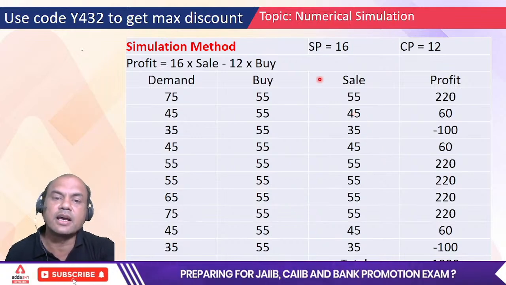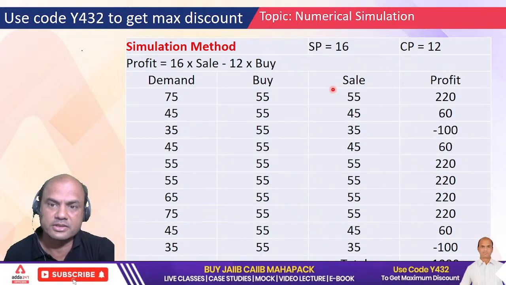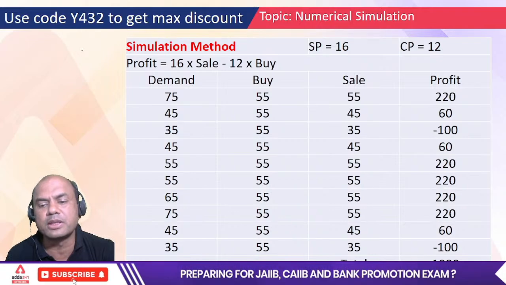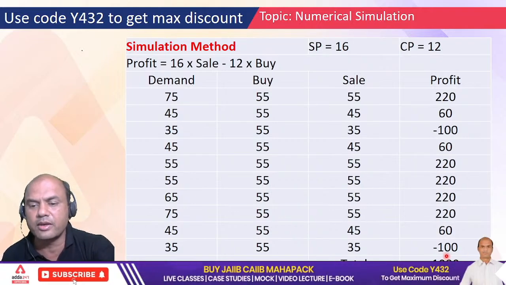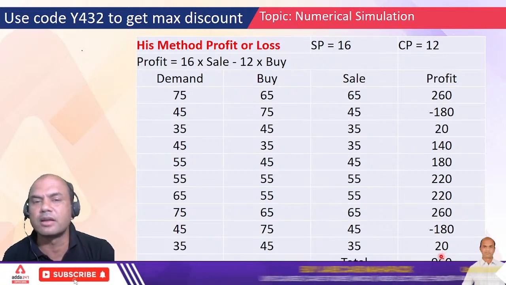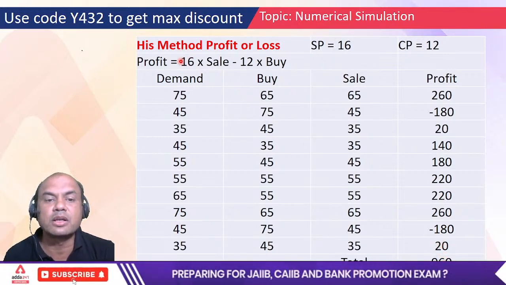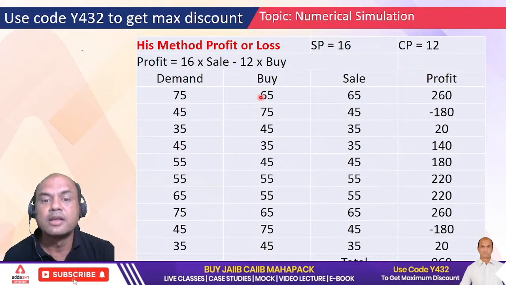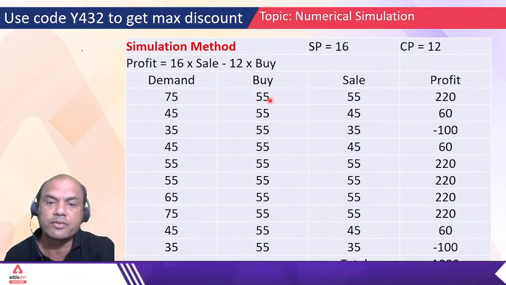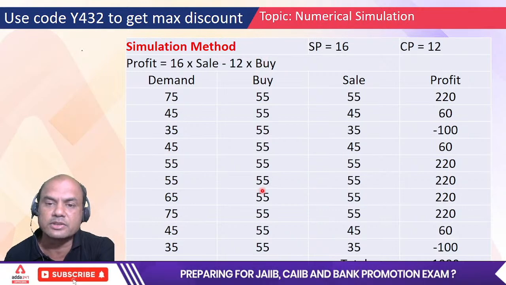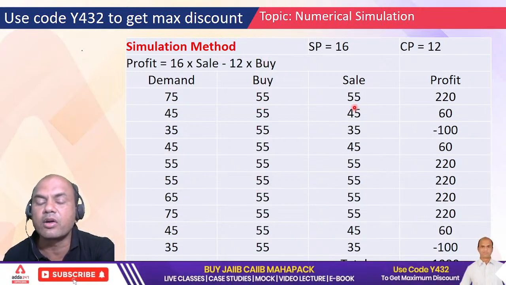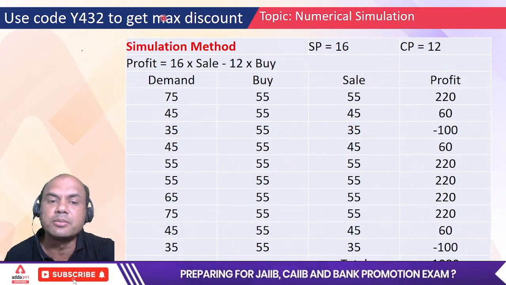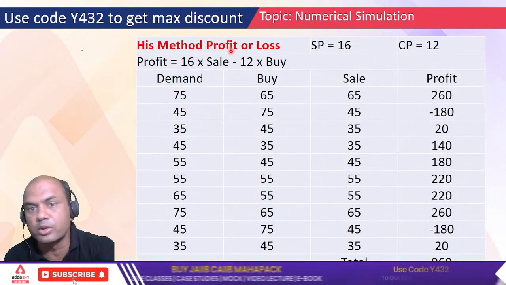This case study is asked in the exam for 5 marks. They'll give 5 marks for various points. First, one question will definitely be whose method is better and what are the profits. 1 mark over here, 1 mark over here, and whose method is better, the 3rd mark. Then they'll ask you to calculate the profit rule, 16 into sell minus 12 into buy, 1 mark for that. Then they'll ask you something related to this 55: what will be his buy transaction or buy liters, what will be his sale on the 2nd day or 3rd day. Always remember the rule: minimum of the two, whether it is the simulation method or his method. Both ways the rule is the same.